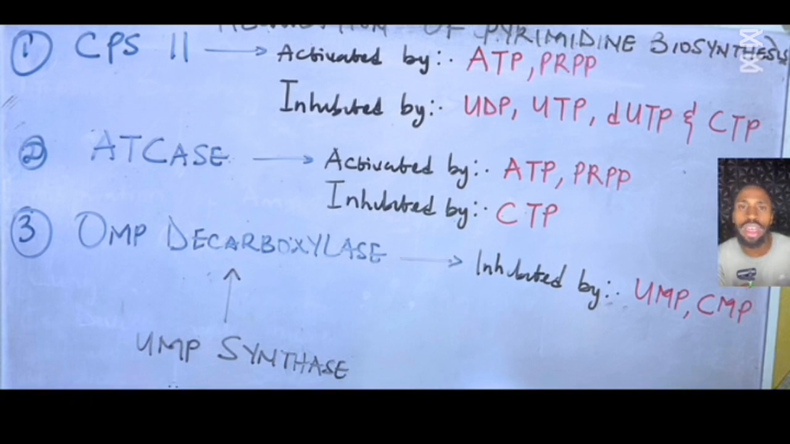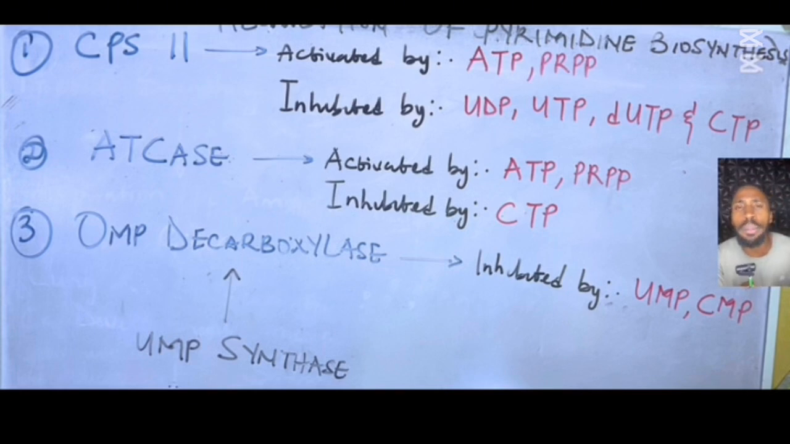When ribose 5-phosphate is converted to PRPP, PRPP continues the formation of pyrimidine bases, but their products, which are CTP, UTP, and dTTP, usually inhibit the reaction. So the products inhibit while PRPP and ATP activate the reaction.